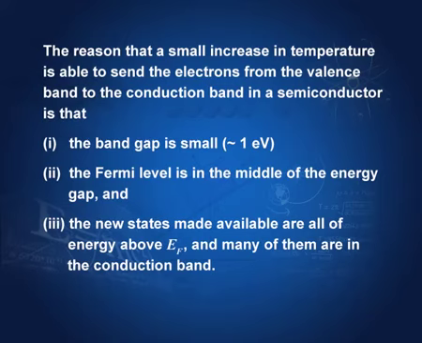Let me repeat this. This is of the order of 1 eV, therefore, there is a finite possibility for the electrons to jump. Fermi level is in the middle of the energy gap. All states below this are occupied at T equal to 0, but at T non-zero, energy states above EF also become available, and some of them lie in the conduction band. Therefore, as we heat a solid, a large number of electrons can go from valence band to the conduction band and improve conductivity.